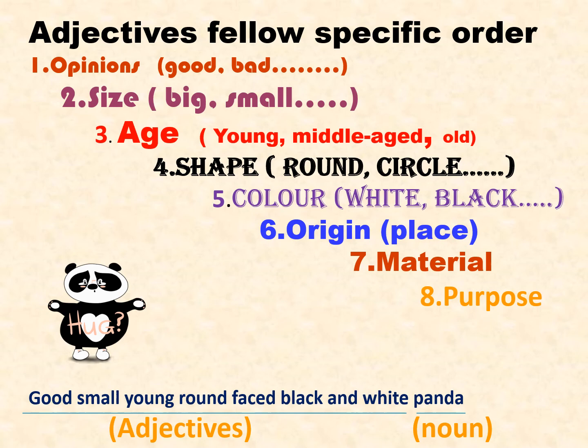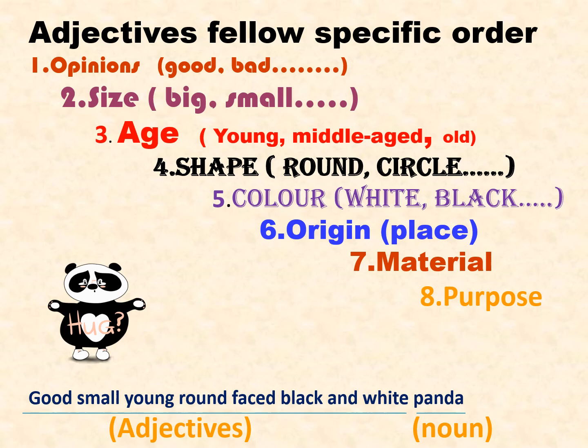Students, remember this, you should not use more than 4 or 5 adjectives in a noun phrase at a time. So this is a rule we have to follow. So we have to follow the order to describe the noun in a noun phrase.